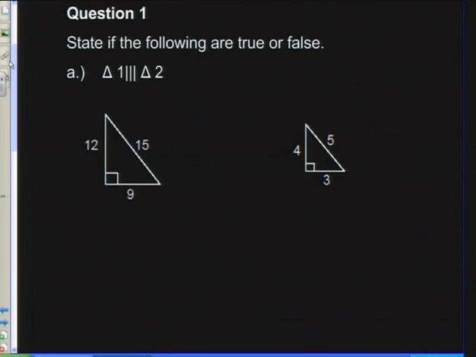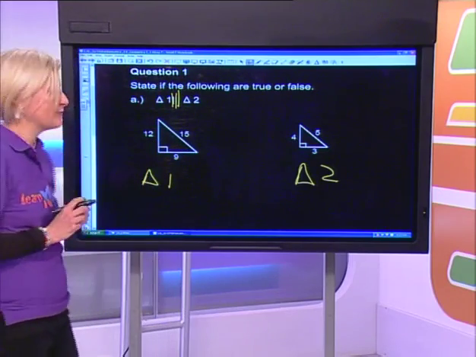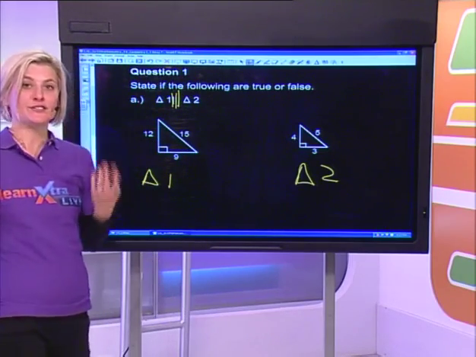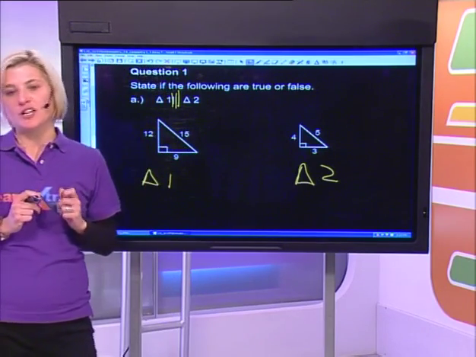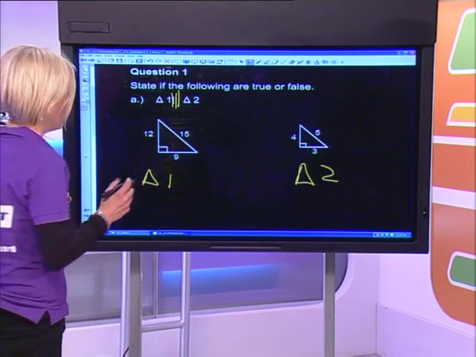The first question asks us, state if the following is true or false. Triangle 1, that's this triangle over here, and triangle 2. They want to know from us, are these triangles similar? Those vertical parallel lines mean similar. Because the lengths of all the sides are given, I'm going to check the first condition. I'm going to check whether their sides are in proportion.